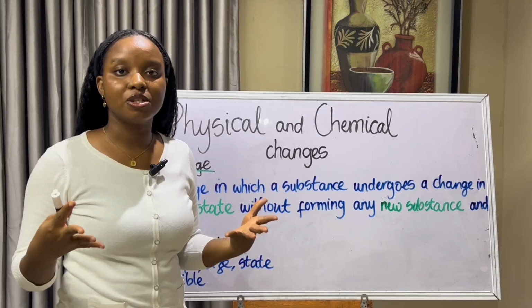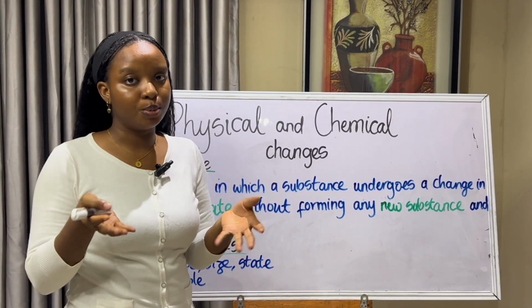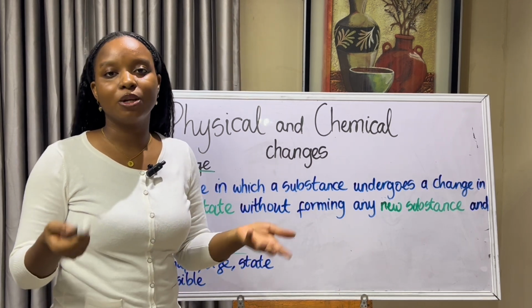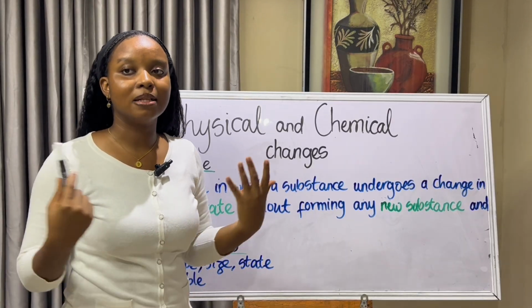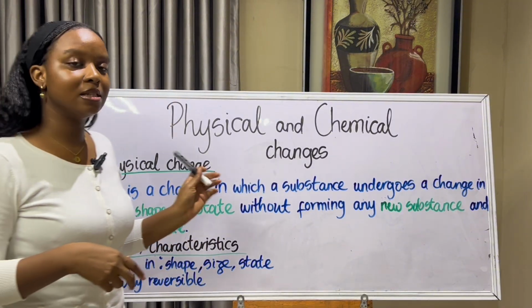Secondly, the shape changes. So let's say it's an ice cube. That means the shape is a cube, right? And when it melts, it turns into a liquid, and then we all know that liquids have no definite shape. So it takes the shape of whatever container it is in, and that is what we mean by the shape changes.